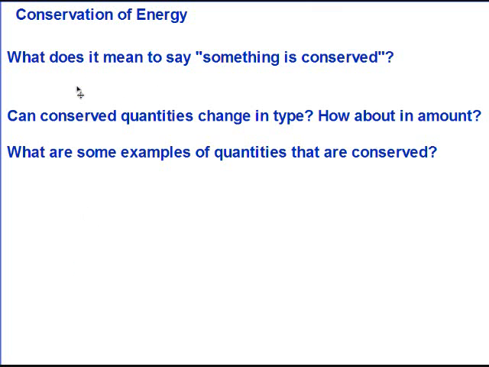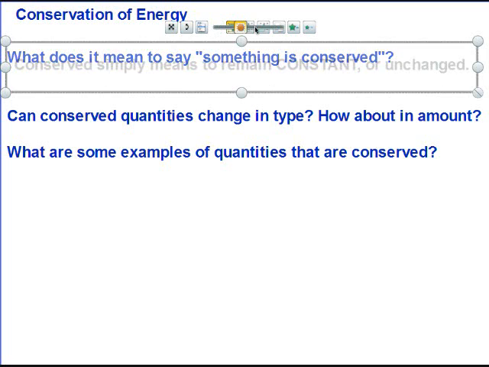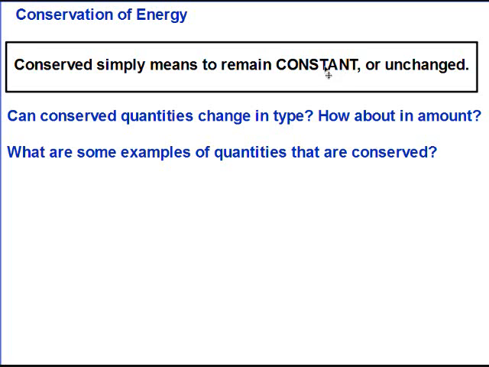So from your reading, what does it mean to say something is conserved? Really, to be conserved just means to remain constant or unchanged. Now, technically speaking, quantities that are conserved can change in some ways, but they don't change in amount. So conserved quantities can change in type, but not in amount.